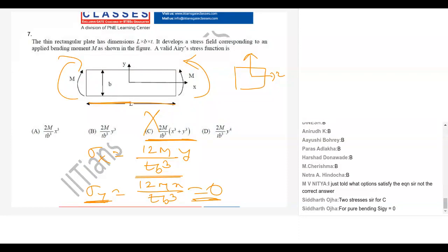Even for any beam problem, even if it is non-uniform bending, your bending stress is only about the x-axis. You cannot have normal stress in the y or z direction. It is only normal stress in the x direction as per Euler-Bernoulli beam theory. Sigma x alone is non-zero normal stress. Is it clear?